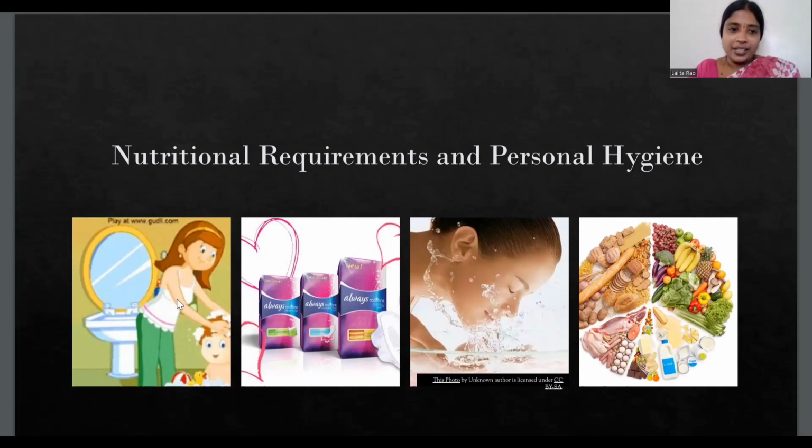Then during this age, you should always take a bath regularly. Taking a bath regularly will help you in keeping your body clean, as sweating and other changes take place in your body. So you should always keep your body clean if you want to stay healthy.